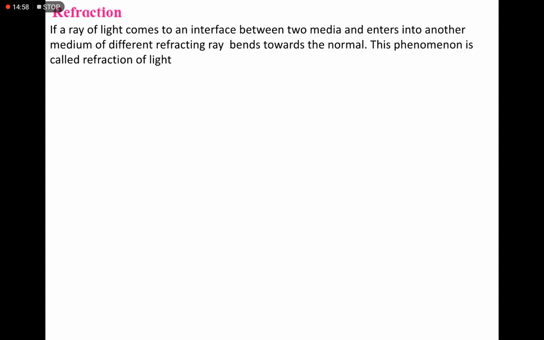In brief, when light passes from one medium to another medium, it bends. When it passes from a rarer medium to a denser medium, it bends towards the normal. And when it passes from a denser medium to a rarer medium, it moves away from the normal. So this has to be considered here.